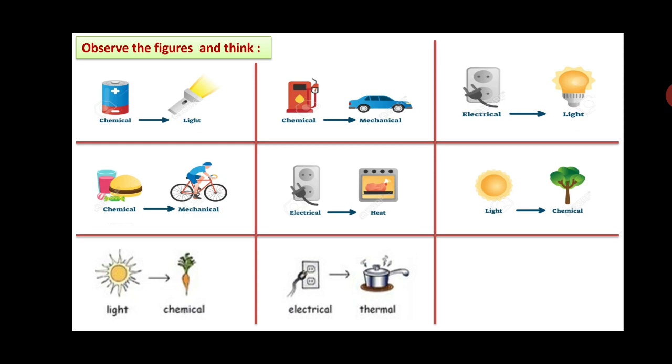Light is very important as far as plants are concerned. And light is also important to have different types of energies converted. Light from the electrical to light, then sound is also coming, and heat is also there. So what are these? Conversion of energy, transformation of energy. Energy is transformed from one form to another.